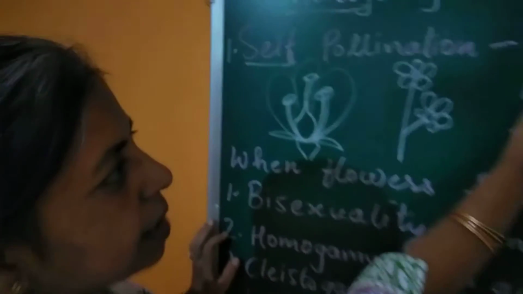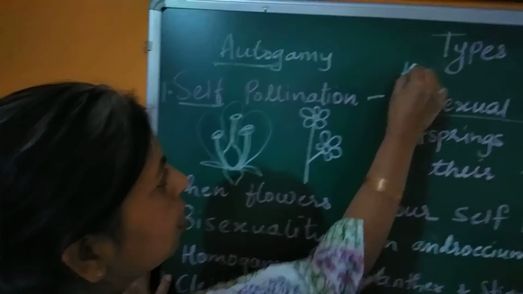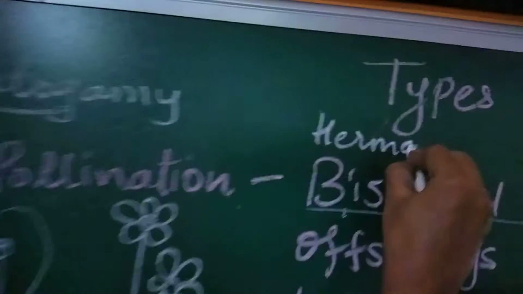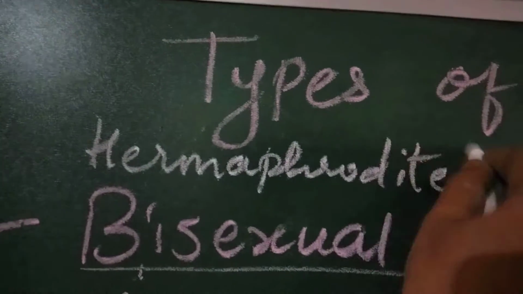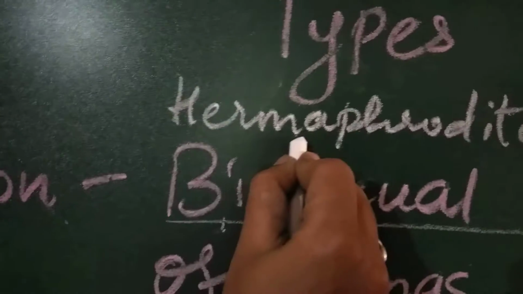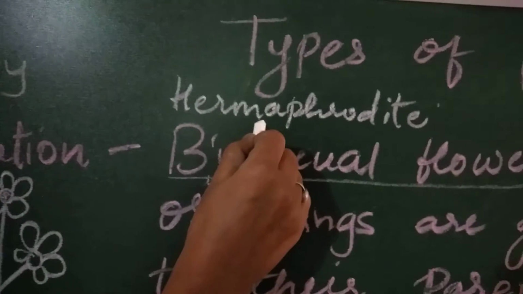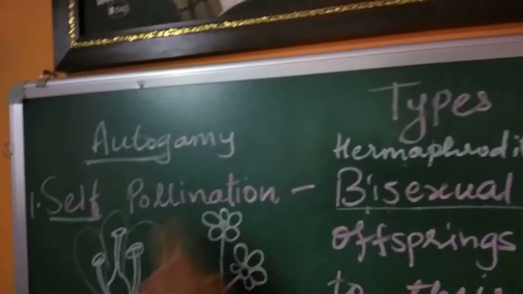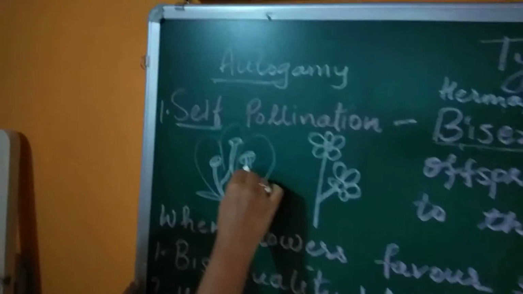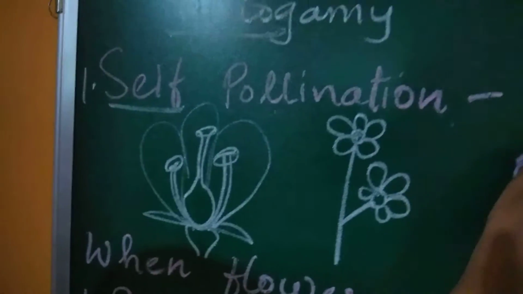So for self-pollination, flowers should be bisexual, or it is also termed as hermaphrodite. You should know this other term also, bisexual, or it is also called hermaphrodite. When stamen and pistil both are present inside one flower, we use the term bisexual.